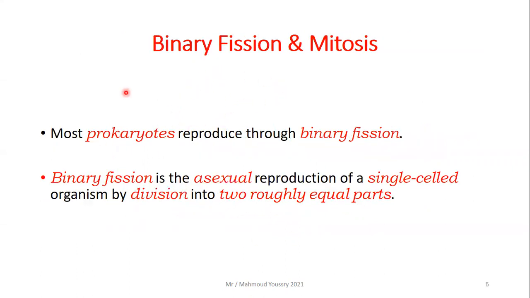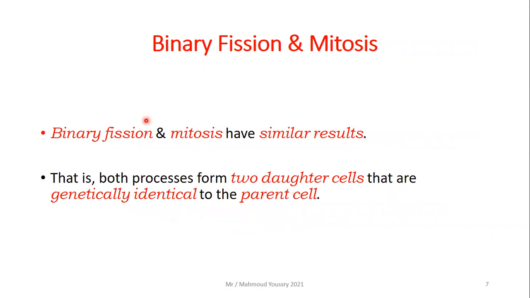Binary fission and mitosis. Most prokaryotes reproduce through binary fission. Prokaryotes are organisms whose cells have no nucleus or membrane-bound organelles. So what is binary fission? It's a process of asexual reproduction of a single-celled organism by division into two roughly equal parts. Binary fission is like the splitting of cells.